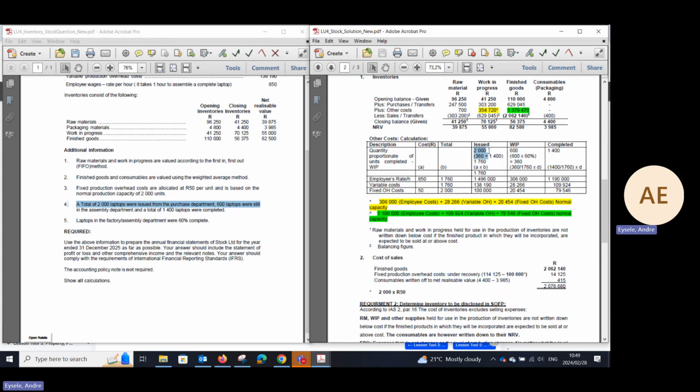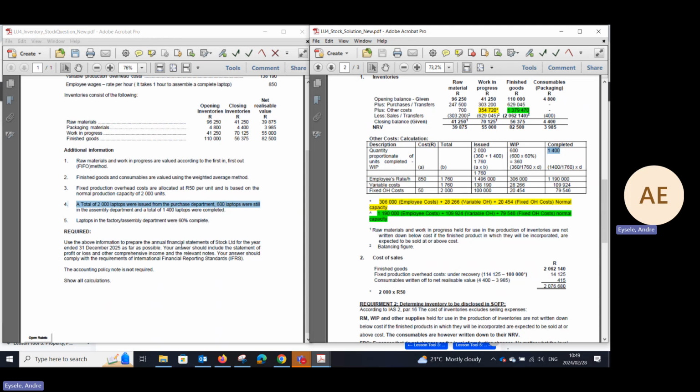So what are we determining? We are moving towards this other costs calculation section. 2,000 laptops were issued to the assembly department, whereas 600 of them were still in the assembly department, and 1,400 were completed.